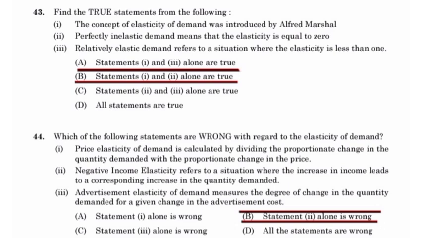Which of the following statements are wrong with regard to the elasticity of demand? Statement 2 is wrong. Price elasticity of demand is calculated by dividing the proportionate change in the quantity demanded by the proportionate change in price. Advertisement elasticity of demand measures the degree of change in the quantity demanded for a given change in the advertisement cost.